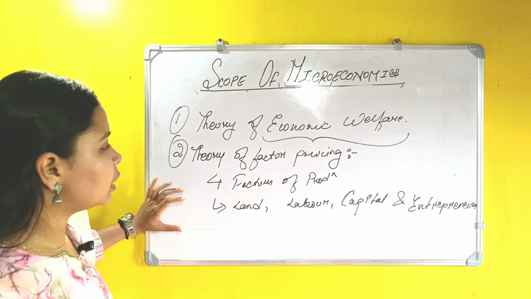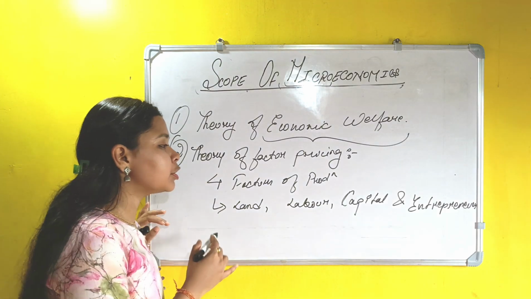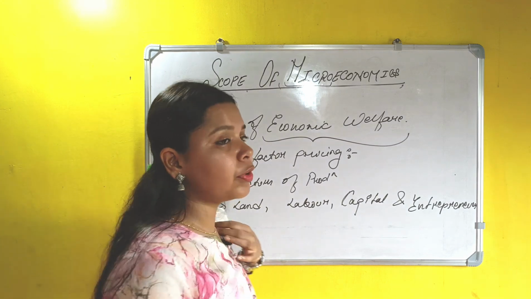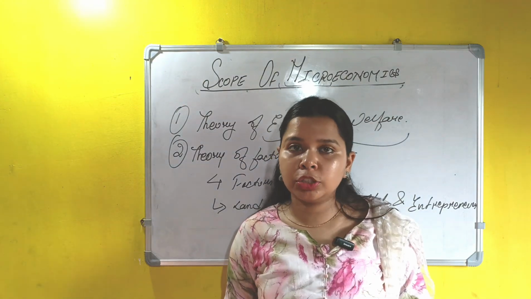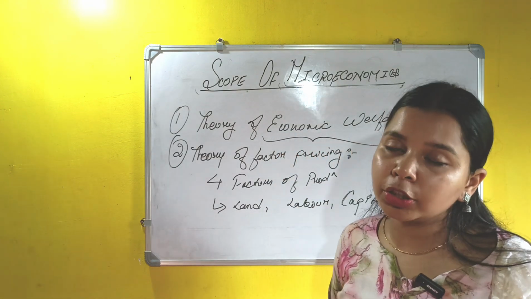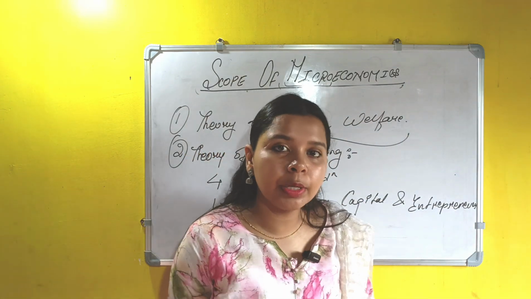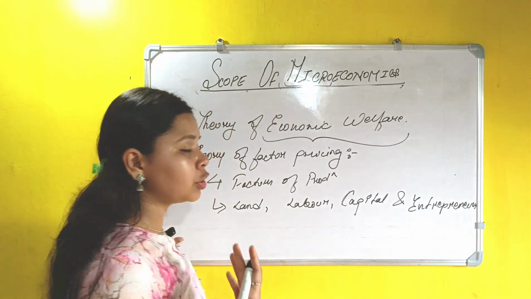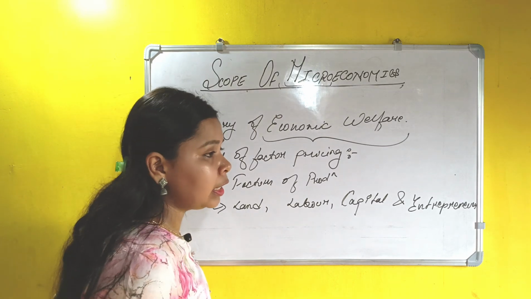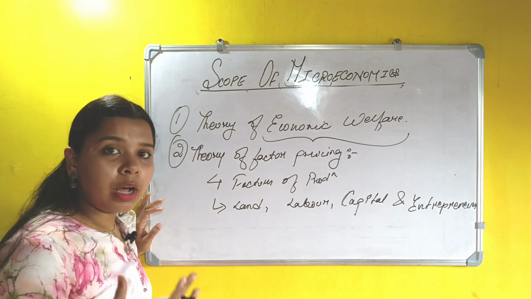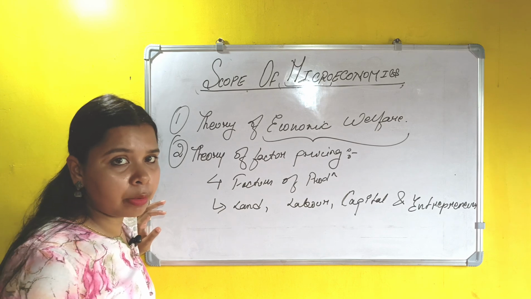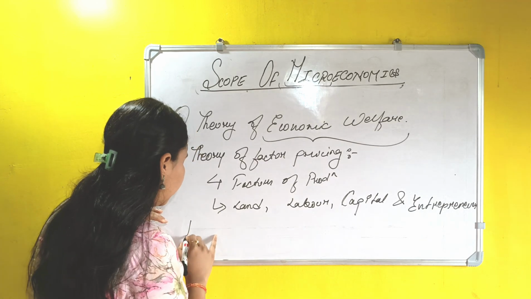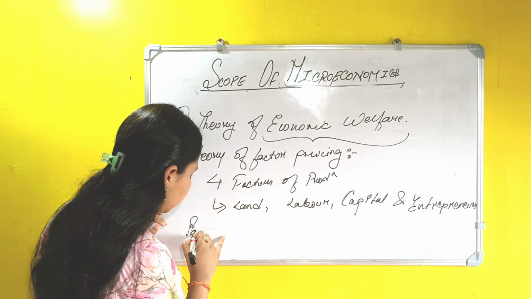Now after we know that there are 4 factors of production, these 4 factors of production are used in the production process. That means without these 4 factors of production, we can't have production. After applying all these 4 factors of production, we can have a particular amount of production of any particular unit of good. Fine. Now this doesn't mean that employing the factors of production is enough. We need to pay them certain things. That means we need to give them a certain amount of money for their contribution to our product, for the amount of time they have given us in the process of production. So what payment, what remuneration do we give to them?